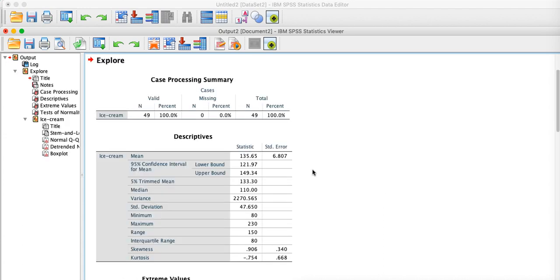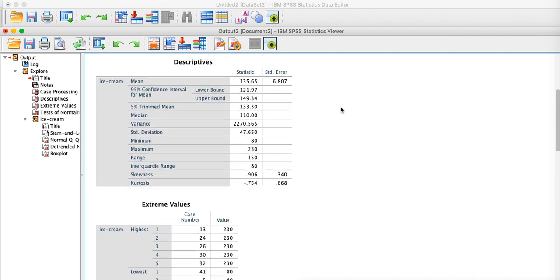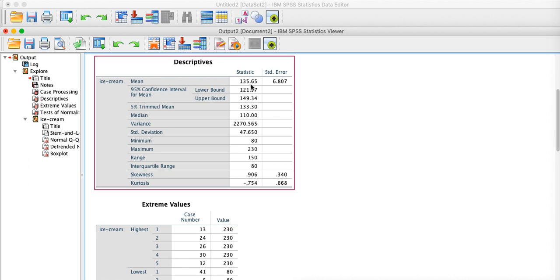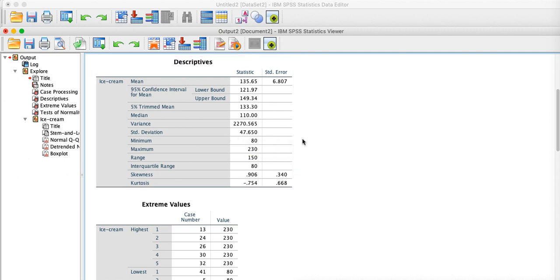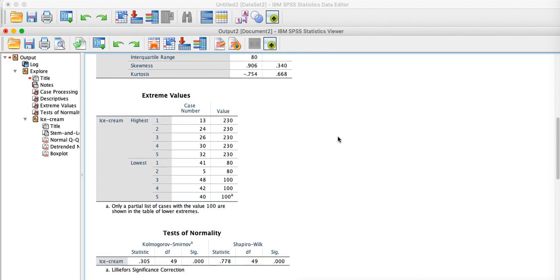Now if you see here, we have 49 observations, 49 data. Is there any case of missing? No, there is no missing value. The mean is 135, the median is 110, the standard deviation is 47, the minimum value is 80, the maximum is 230, and the range is 150, right? Everything is given here in calculated form.